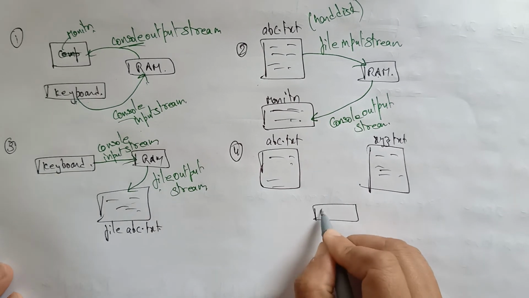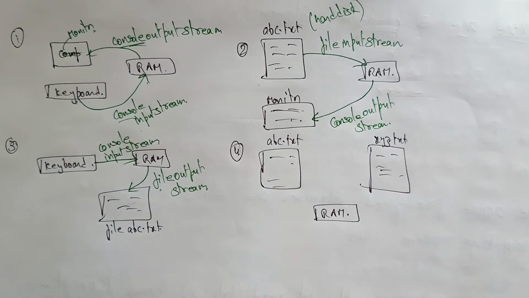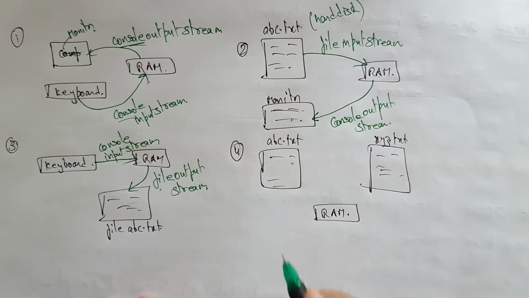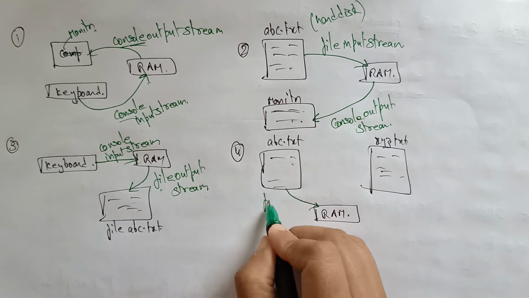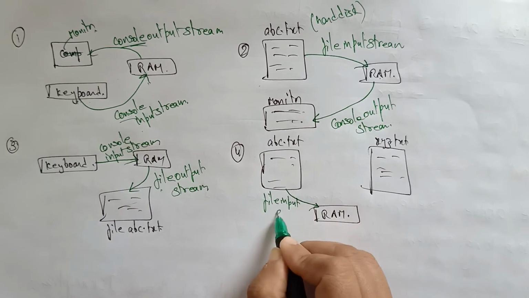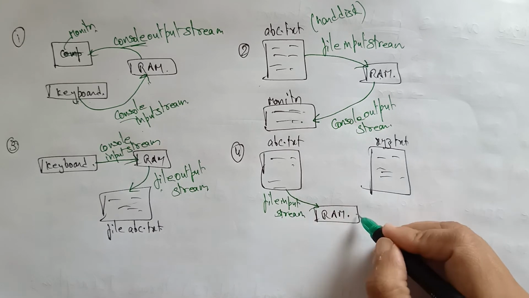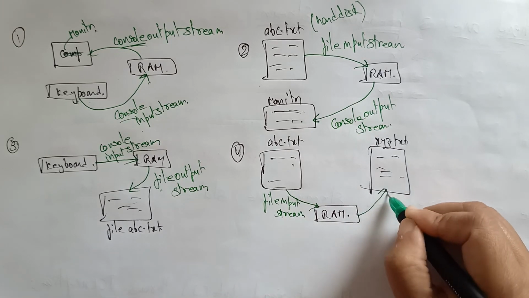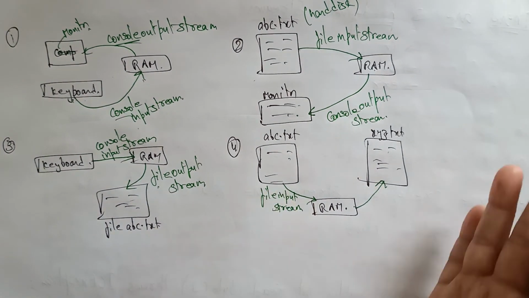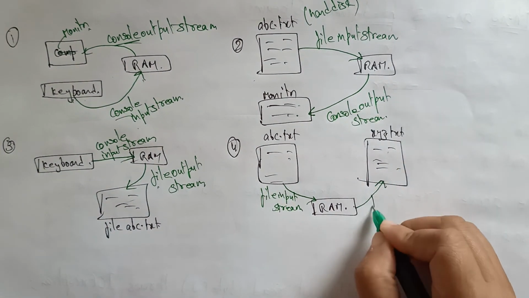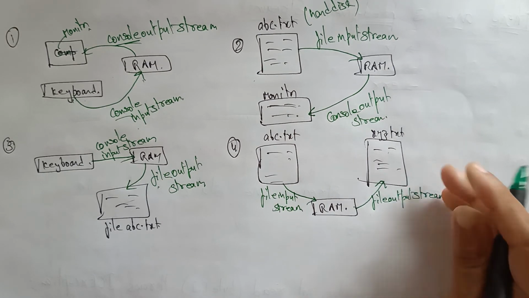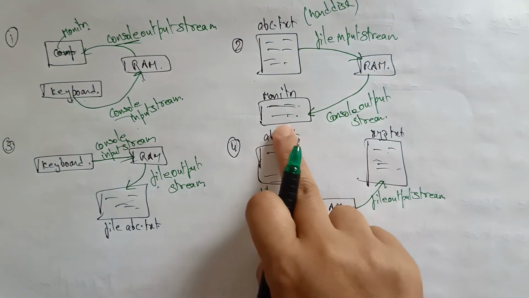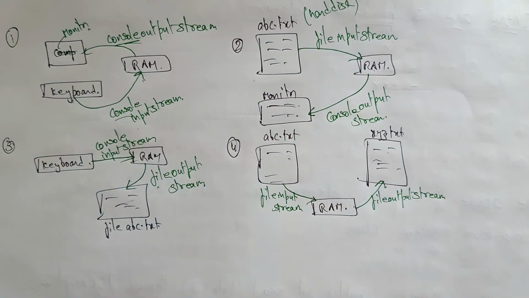And here the RAM is there. From hard disk to RAM, the abc.txt file is stored on the RAM. For this you require file input stream. Now the data is going to be copied into xyz.txt. For that, what do you require? File output stream, because we are handling files. When you are handling files, go with the file. When you are handling devices, go with the console.